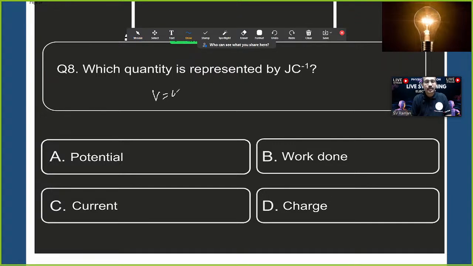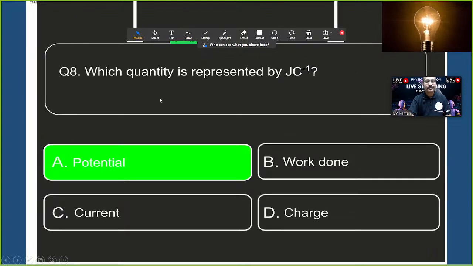V is equal to W by Q. This is the formula. Work done units joules, charge units coulombs. So what quantity does it represent? V refers to electric potential. So that is the right answer. Joule per coulomb is electric potential.